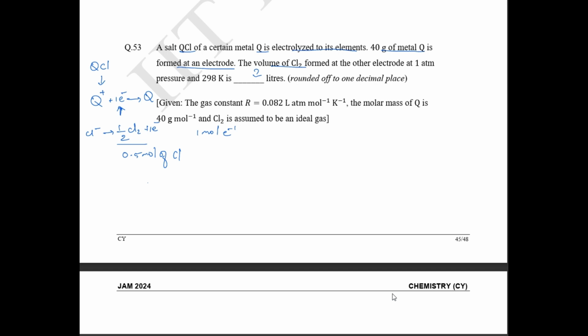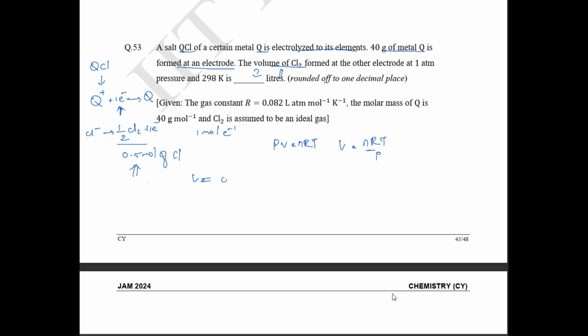Okay, so we know the formula, ideal gas formula என்னது, PV equal to nRT. இப்போ volume find out பண்ணும். So V is equals to nRT by P, n for Cl. So volume of Cl2 தான் find out பண்ண சொல்லியிருக்காங்க.